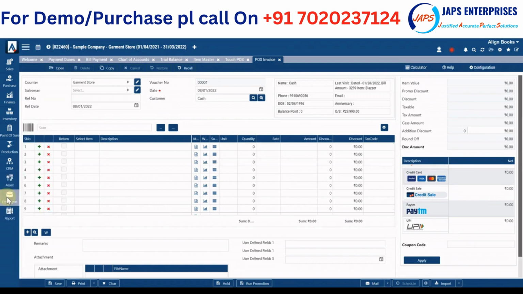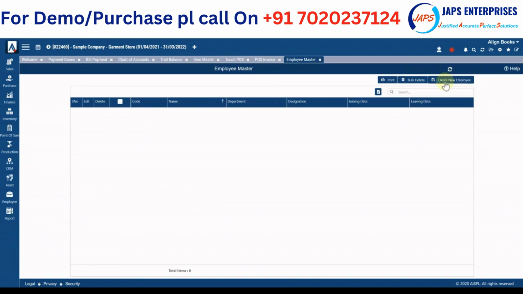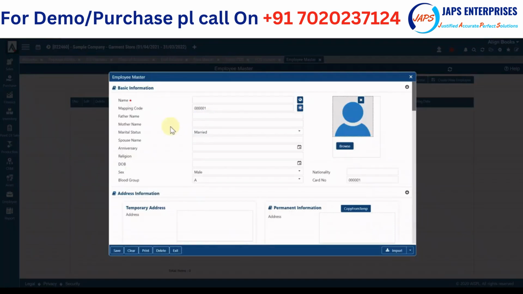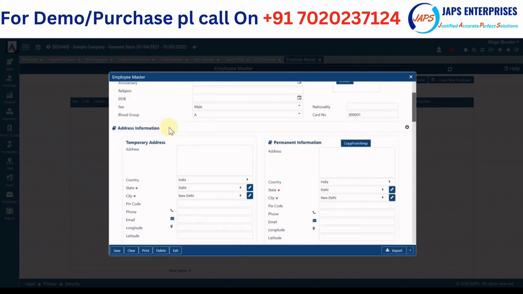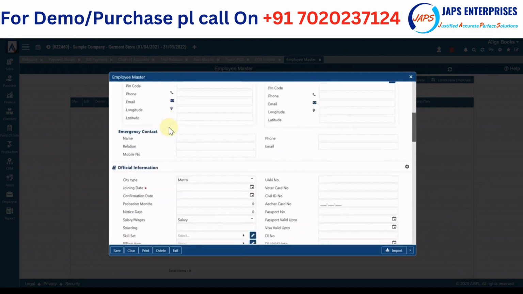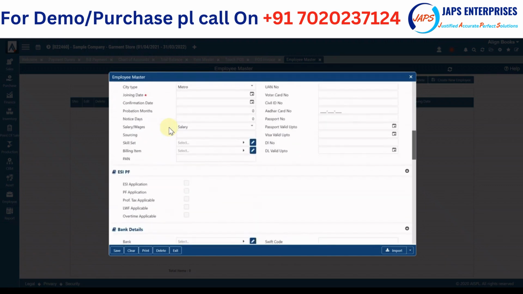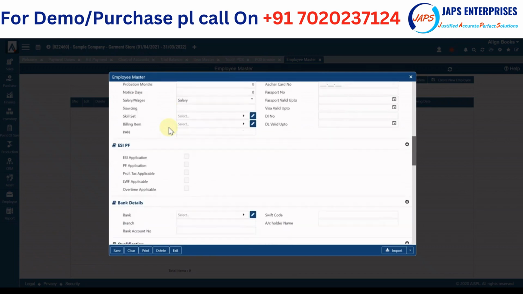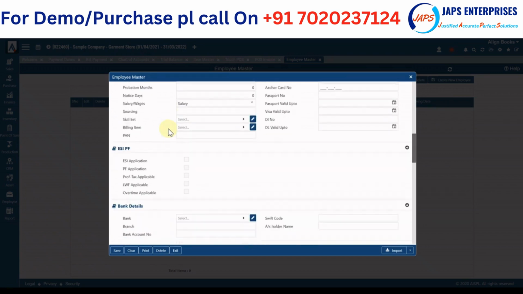Also, we have complete payroll module. Through payroll module, you can create detailed employee profile, where you can put in each and every information of employee, like name, detail, and addresses, emergency contact detail, official informations like joining date, confirmation date. All those things are there, Aadhaar number, passport numbers, and you can attach a number of documents, so you don't have to manage file for each and every employee.